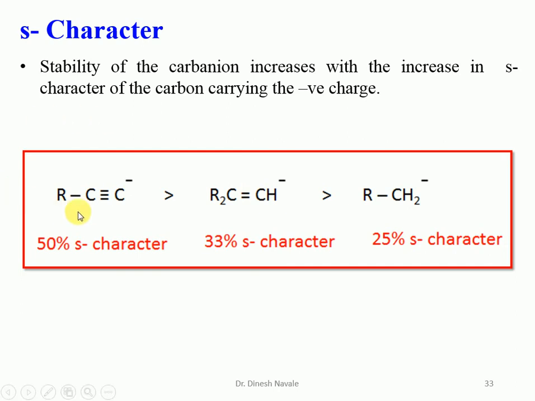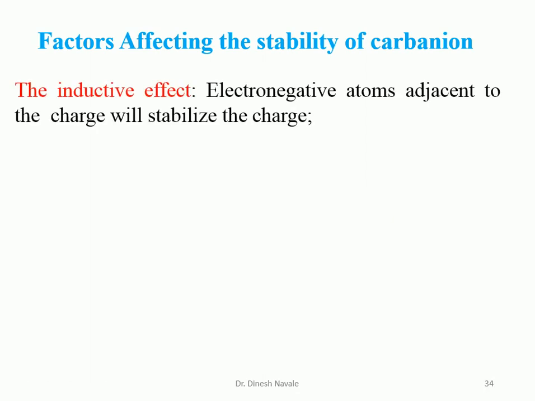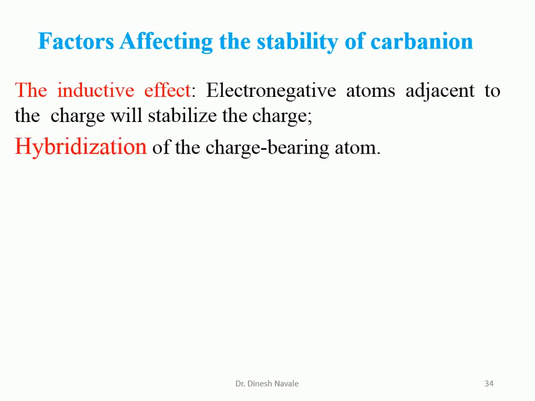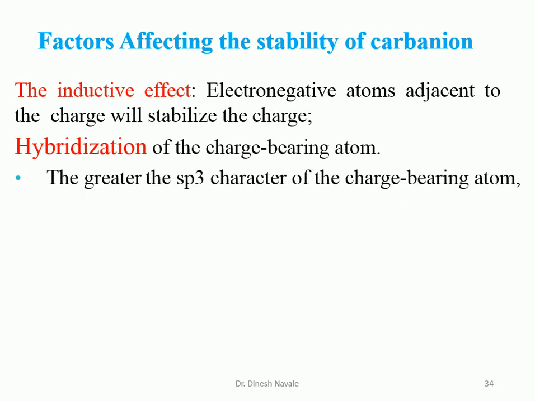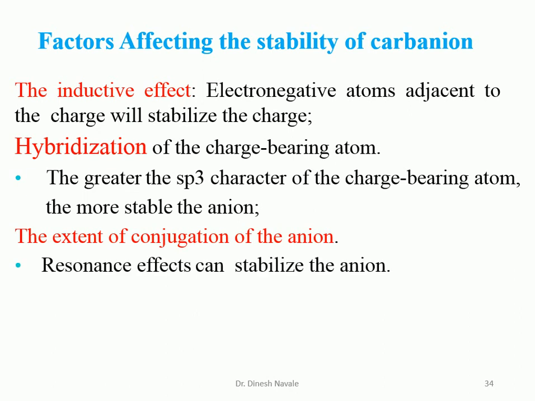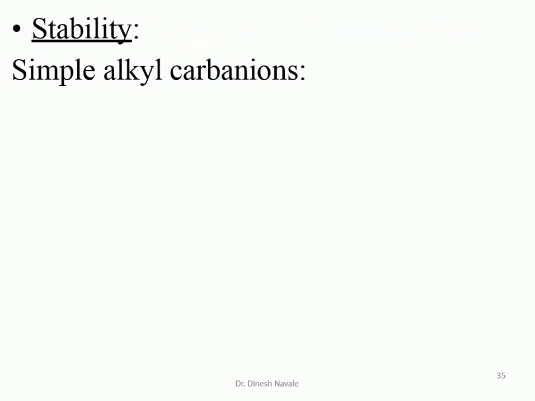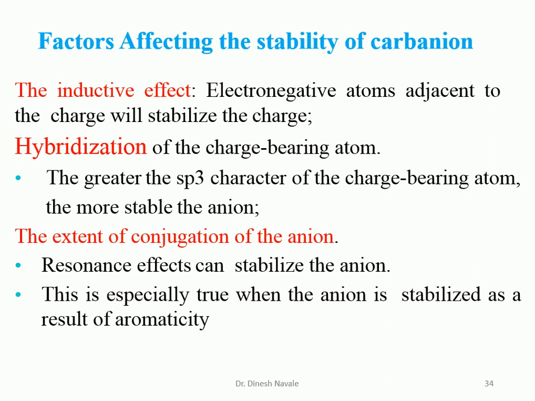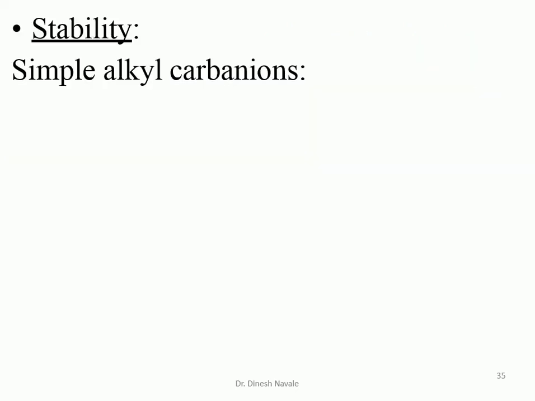Due to the more s character, this carbanion will be more stable than the corresponding one. The factors affecting the stability of the carbanion, as we have discussed, are the inductive effect, the hybridization, so sp3 hybridization, sp2 hybridization, as well as the conjugation, the resonance effect. So three factors, inductive effect, hybridization, as well as resonance, are responsible for the stability of the carbanion.